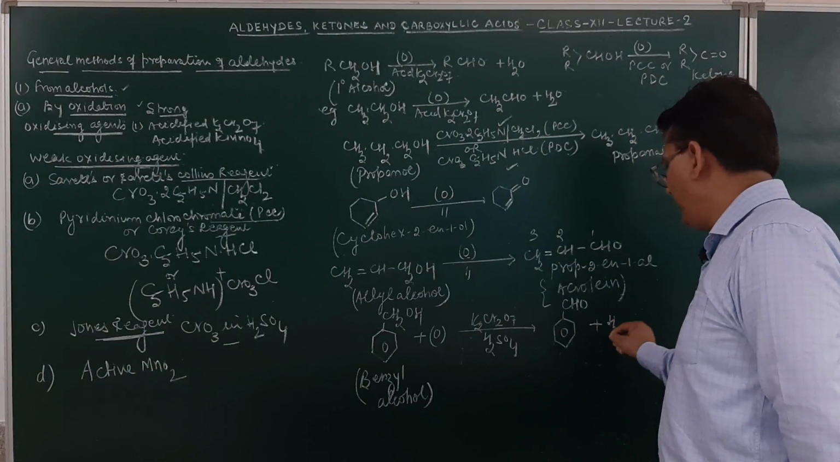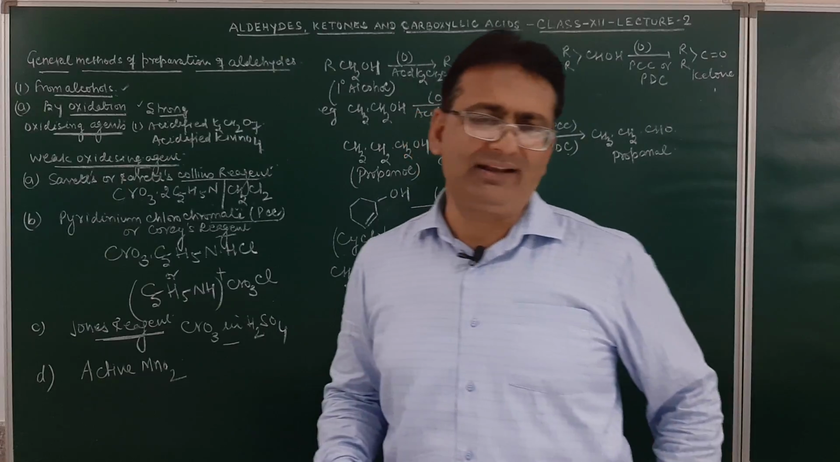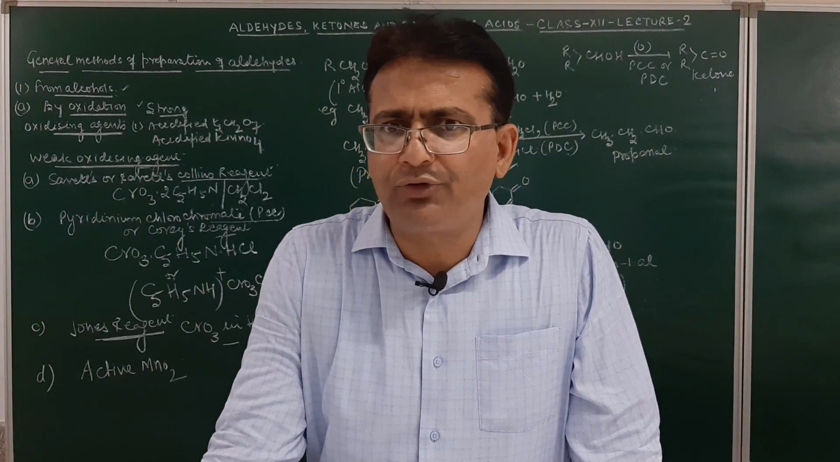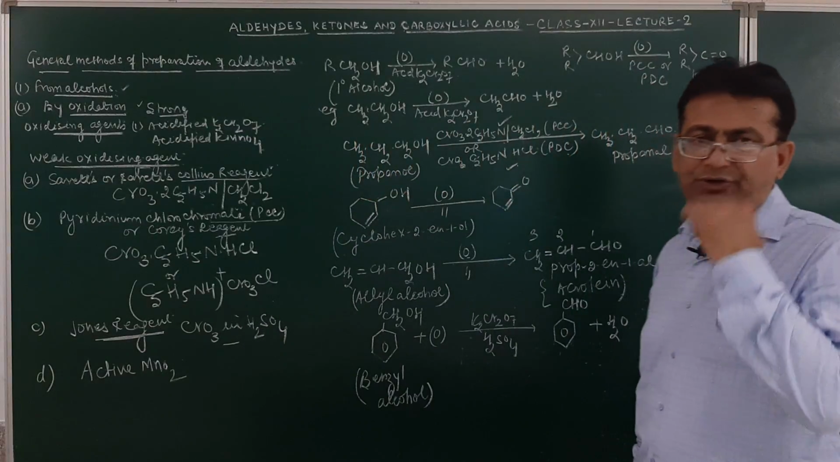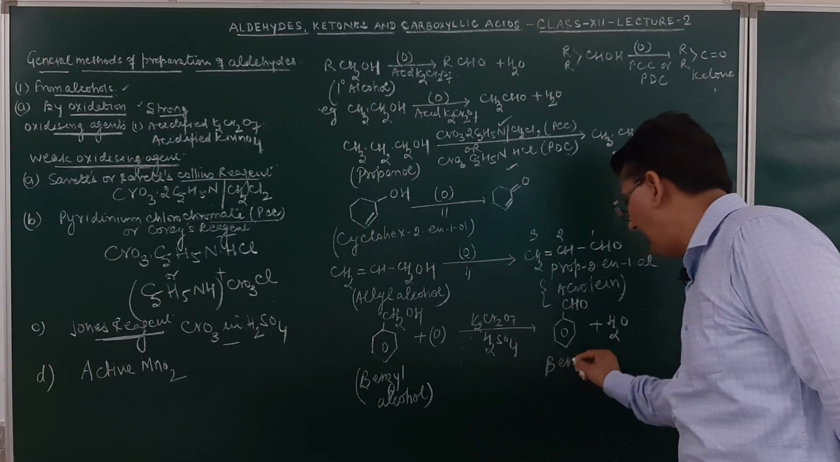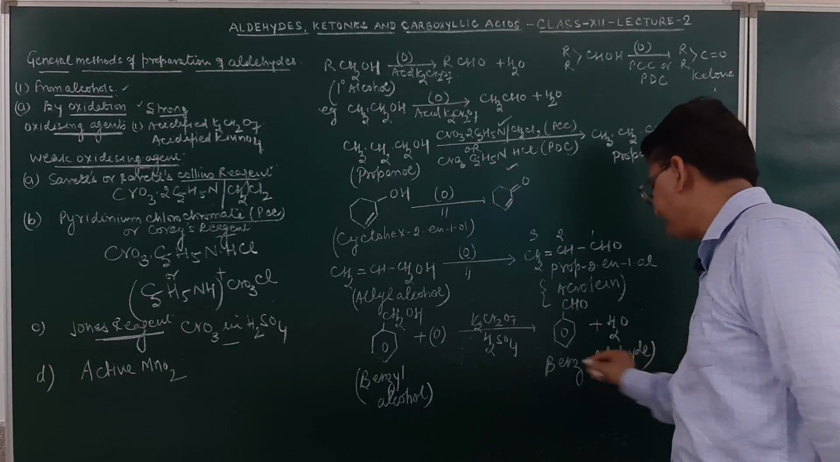Am I clear? So you may see over here, we are discussing the methods of preparation of aldehydes as well as ketones. Primary alcohol on oxidation forms aldehyde, secondary alcohol on oxidation will result in the formation of a ketone. Is it clear? And the product obtained over here will be benzaldehyde. Tell me whether I am getting it clear for you or not.